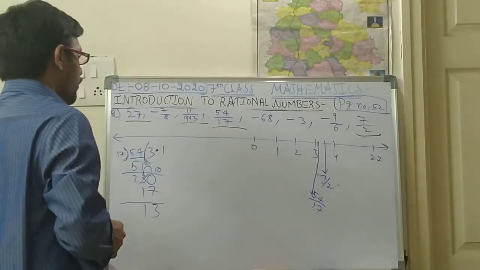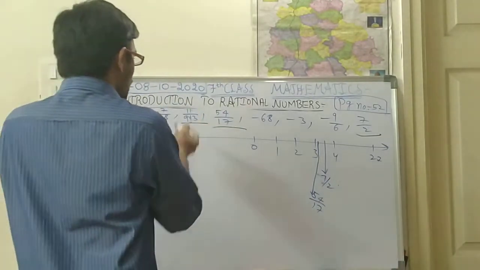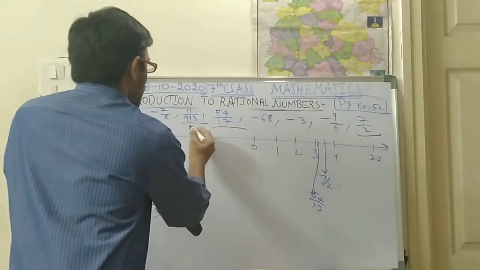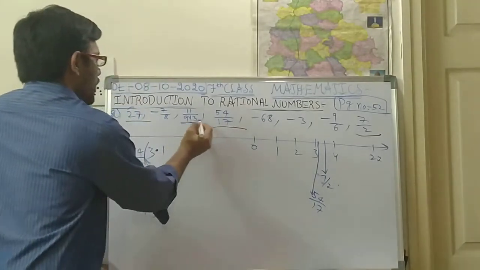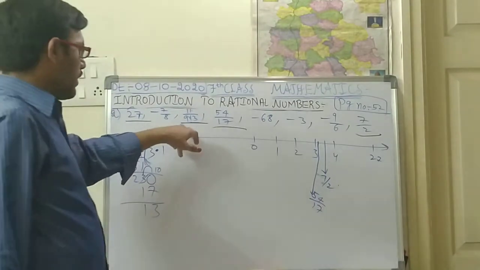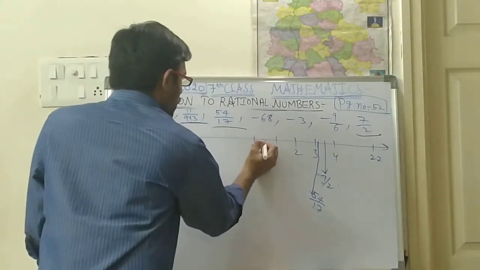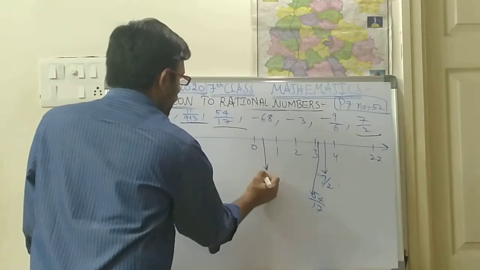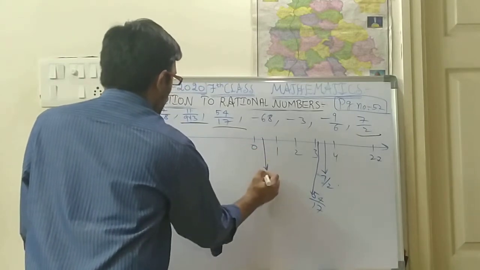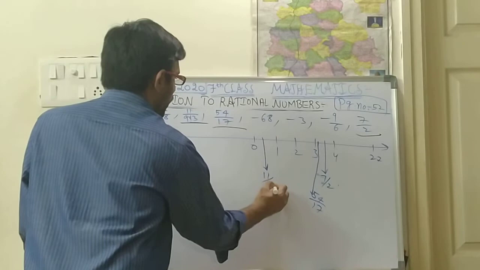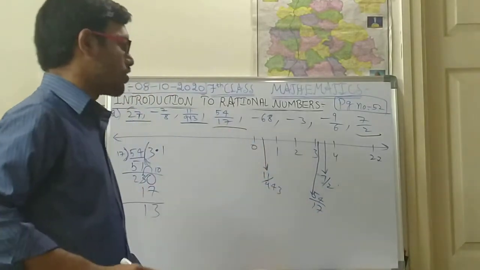So 11 by 943. 11 by 943 means compulsorily the denominator is greater than the numerator. So what are you supposed to think? This number will be somewhere in the middle of 0 and 1. Okay, so 11 by 943. These are the positive numbers.